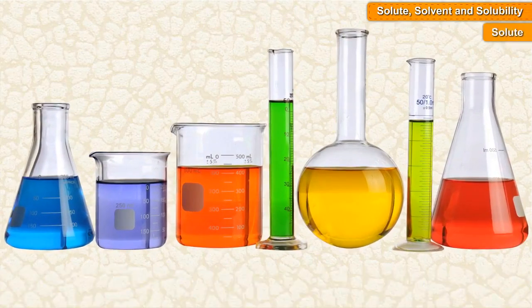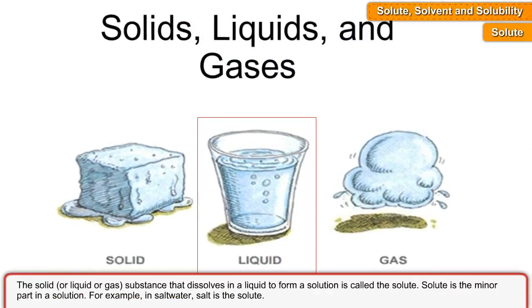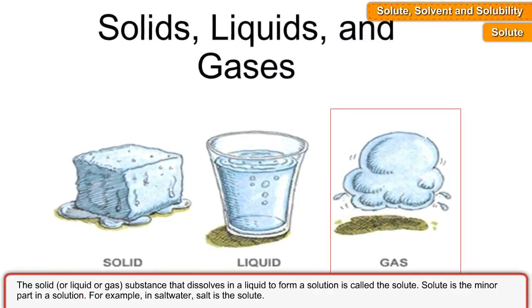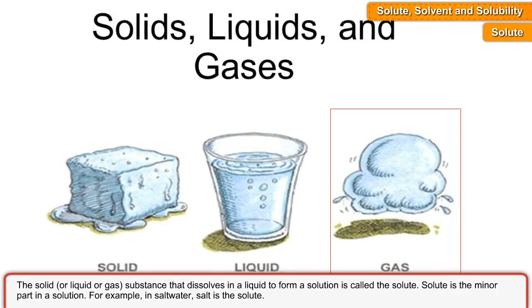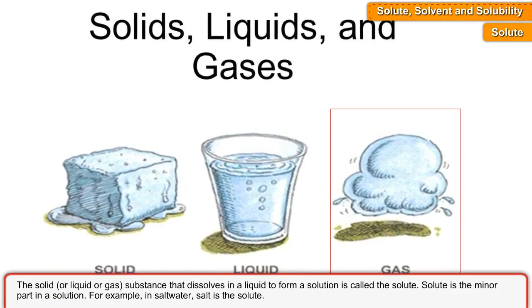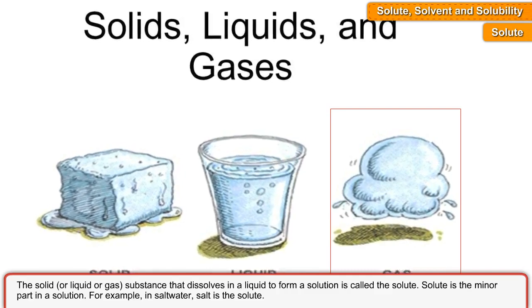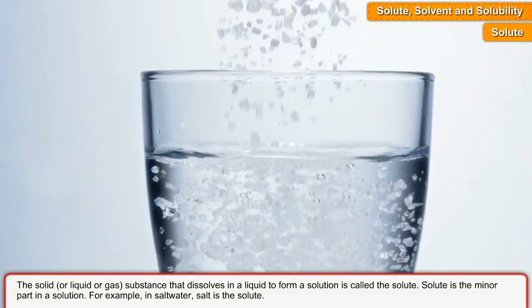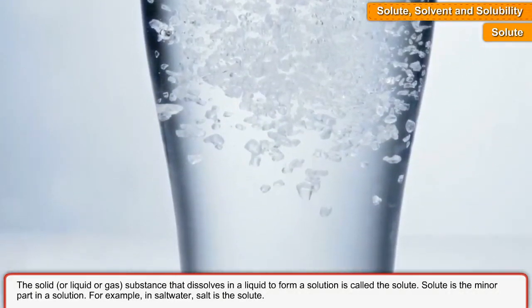Solute: the solid or liquid or gas substance that dissolves in a liquid to form a solution is called the solute. Solute is the minor part in a solution. For example, in salt water, salt is a solute.